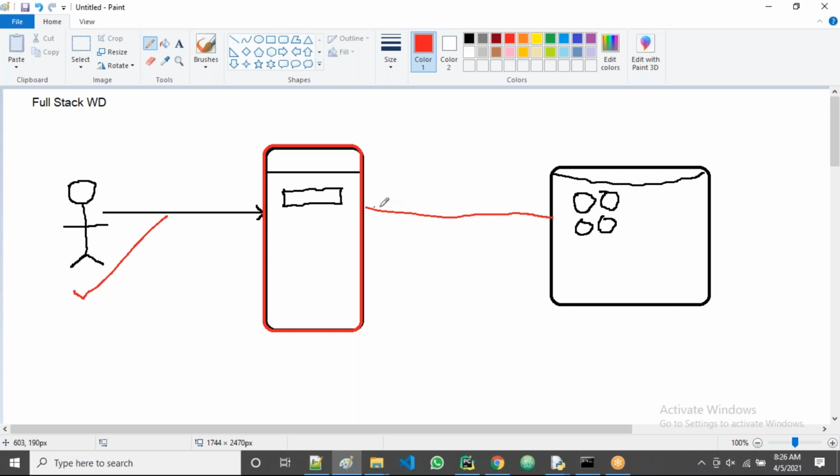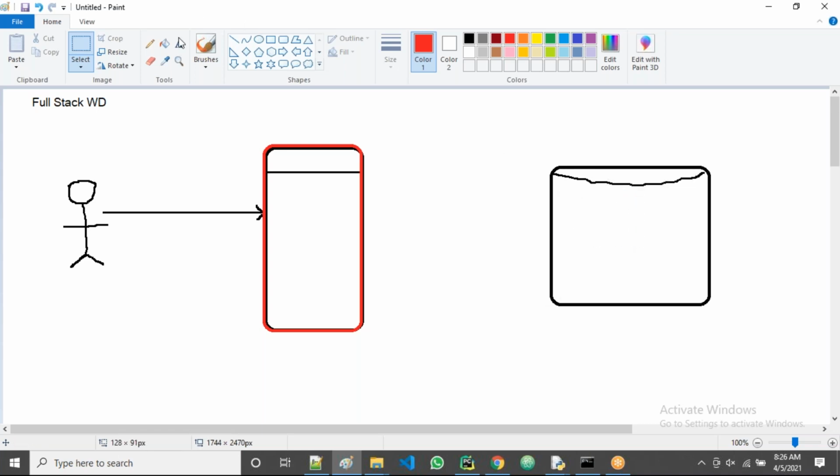That's why it's called the user interface, guys.